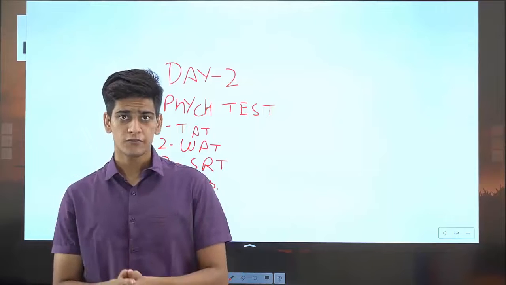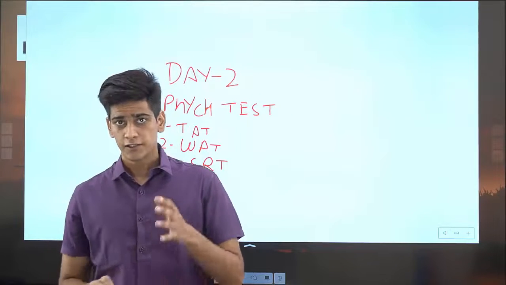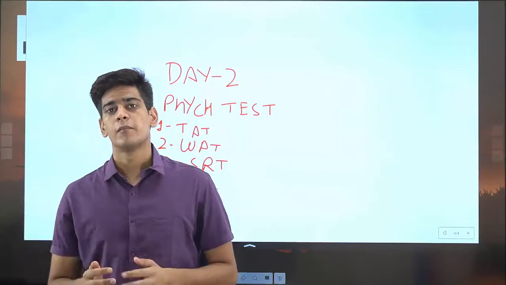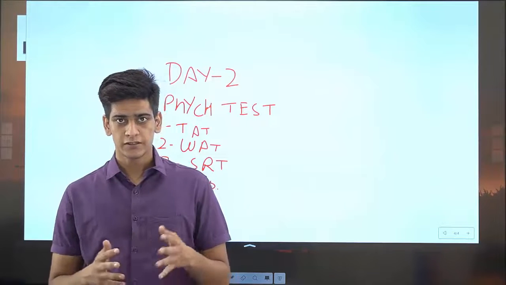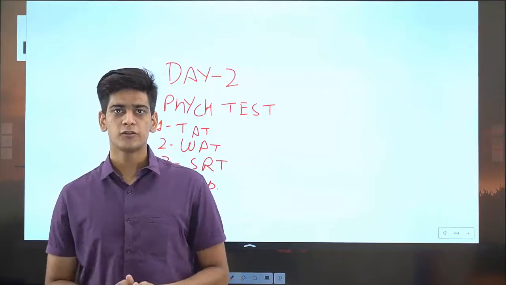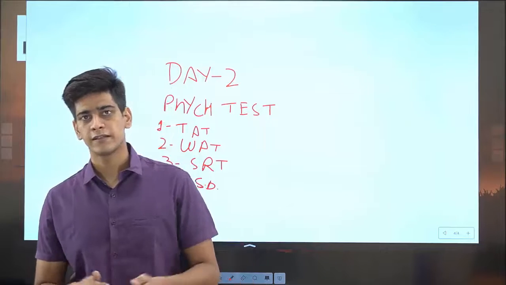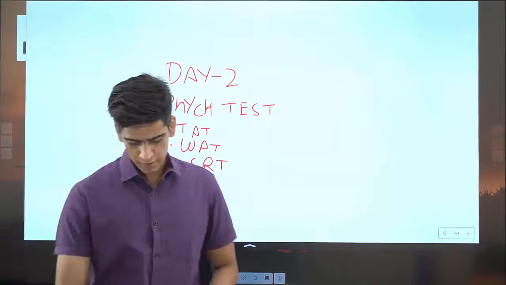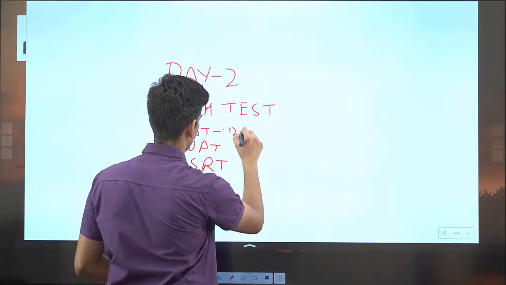In PPDT you are shown only one picture, but here you will be shown 12 pictures. 11 will be the pictures which you have to perceive and write a story about, and the 12th one will be a blank picture, that is no picture on the screen.